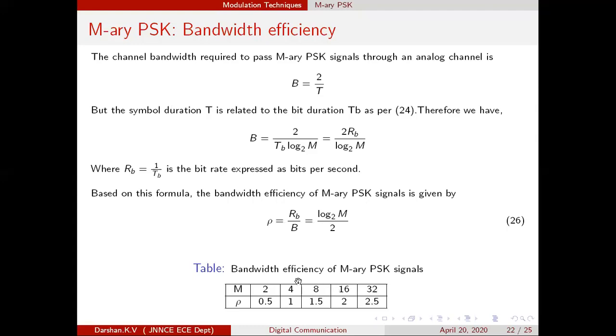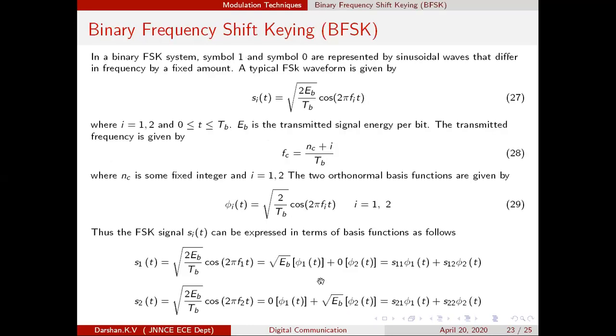So what one can say is, if you increase the value of m, if you are working with higher values of PSK, with higher values of m, you are going to utilize the bandwidth efficiently. Bandwidth utilization means, in a 1 hertz channel, how many bits per second you can transmit. That is the exact meaning of bandwidth efficiency. So with this, M-ary PSK has been completed.